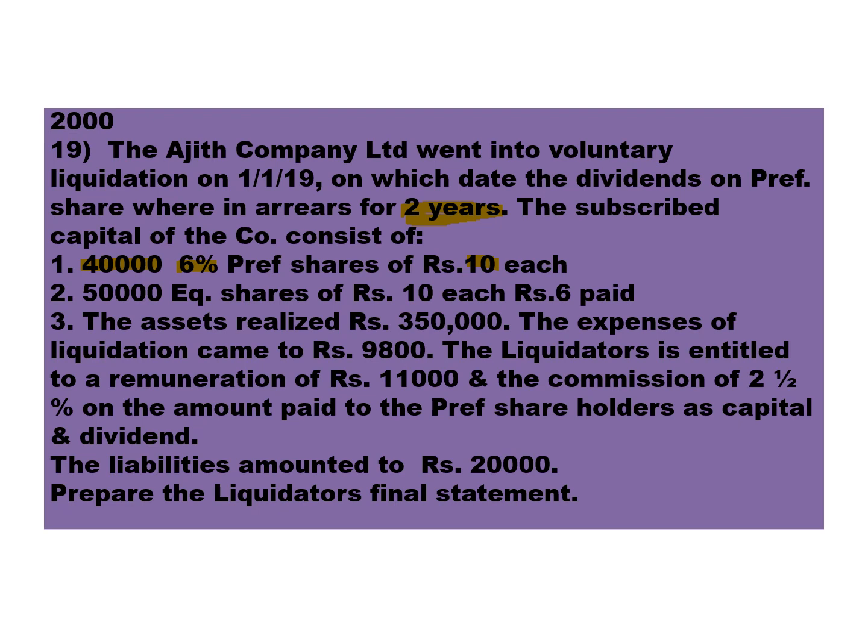So preference capital is 4 lakh, preference dividend is 48,000. So on 4 lakh plus 48,000, you need to calculate commission for the liquidator.